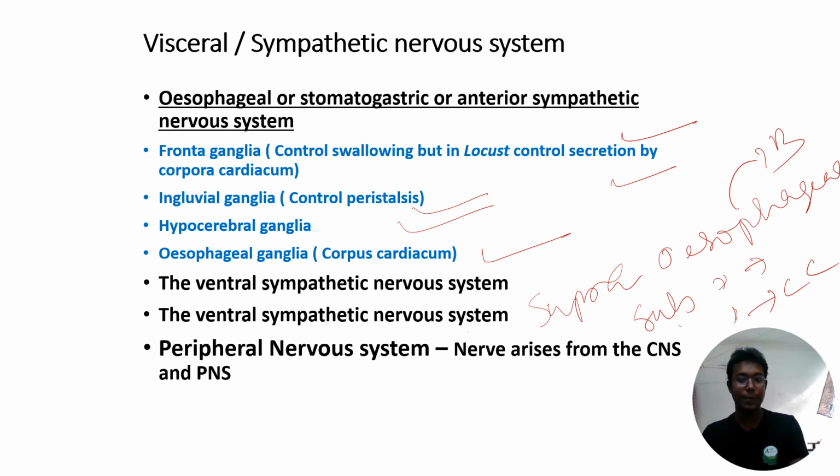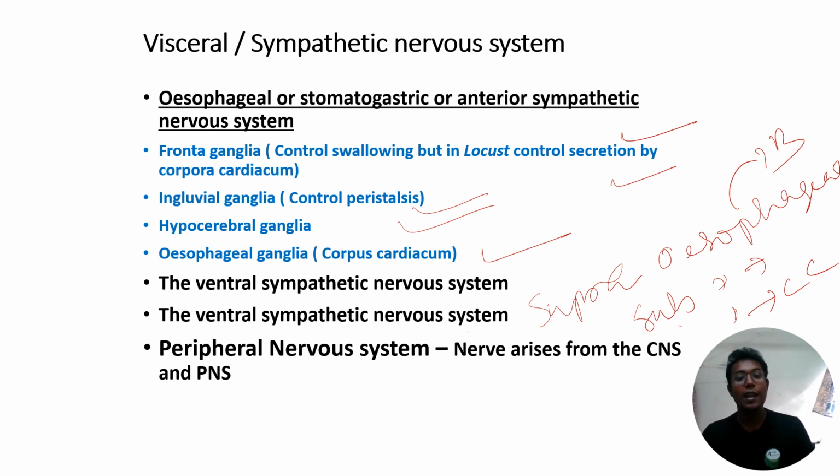Okay. Then another type of visceral nervous system is the ventral sympathetic nervous system, and the ventral sympathetic nervous system generally regulates the function of the spiracles, legs, and other tissues and organs that are present in the abdomen and thoracic region.